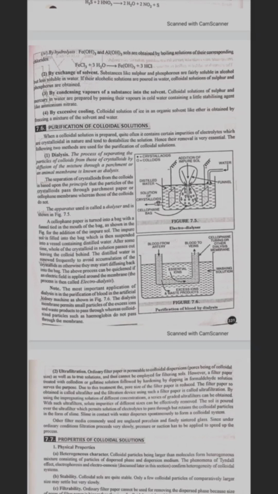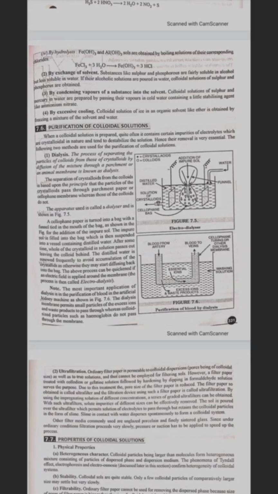The separation of crystalloids from colloids is based upon the principle that the particles of crystalloids pass through the parchment paper or cellophane membrane whereas colloids do not. The apparatus used is called a dialyzer, and a cellophane paper is turned into a bag with a funnel tied in the mouth of the bag, as shown in the figure. The impure sol is filled into the bag, which is then suspended in a vessel containing distilled water. After some time, the whole of the crystalloid in solution passes out, leaving the colloid behind.